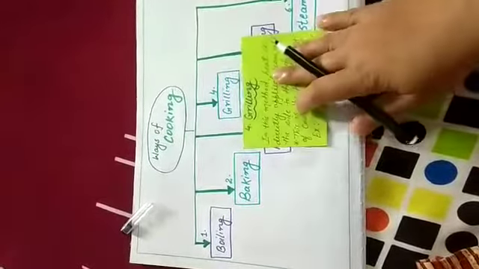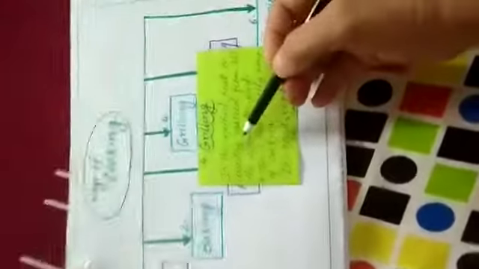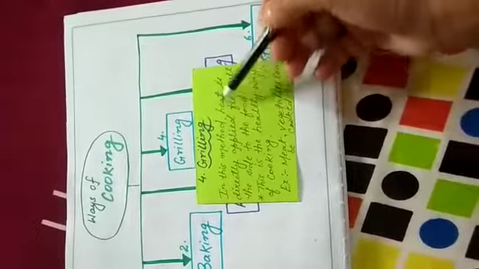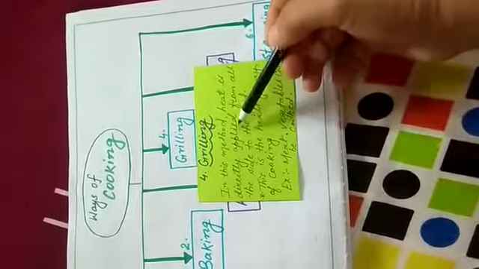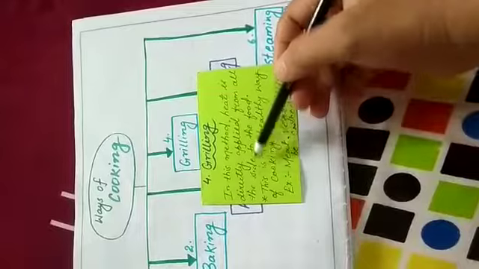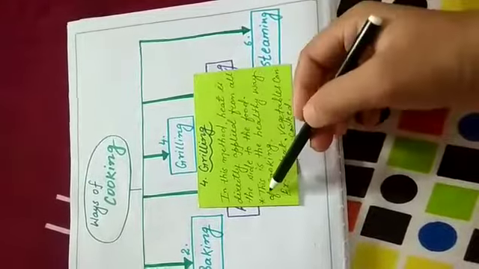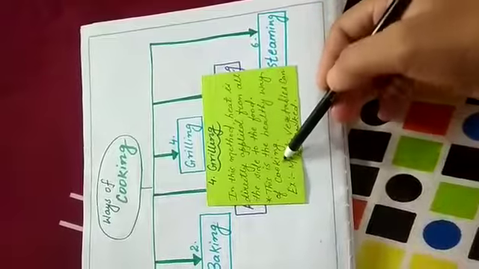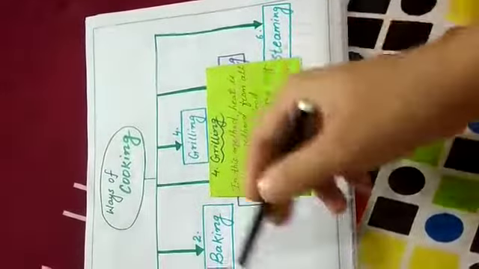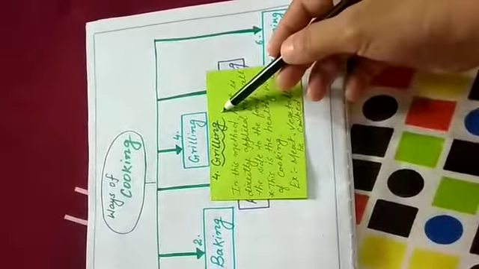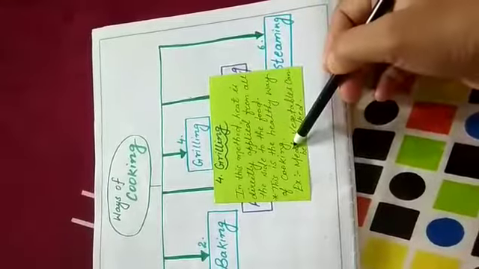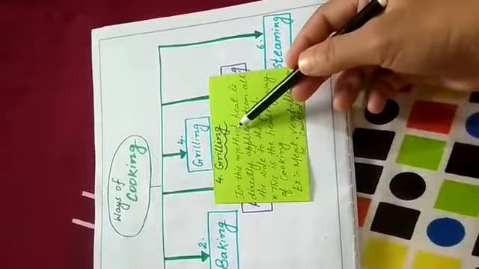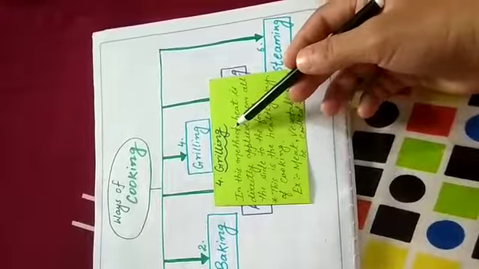So let's see. In this method heat is directly applied from all sides to the food. Now what about the grilling method? This is a healthy way of cooking. It means that out of the 6 methods, this one is the healthiest method to cook food, because there is no requirement of any kind of oil or fats.